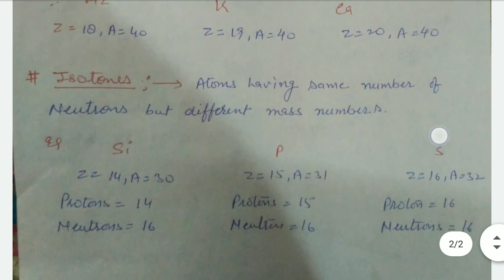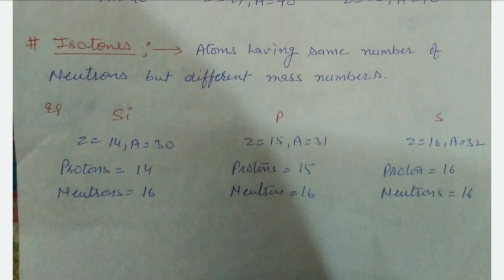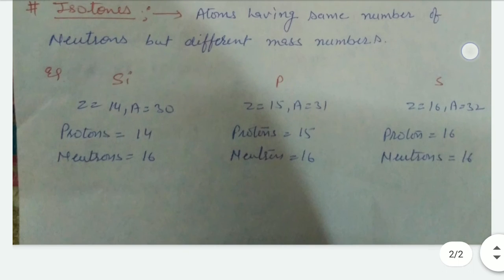And third is isotones: atoms having the same number of neutrons but different mass number. An example is silicon, phosphorus and sulfur. They have 16, 16, 16 neutrons, but mass numbers are 30, 31 and 32. That's right. Okay, students, these are some points.